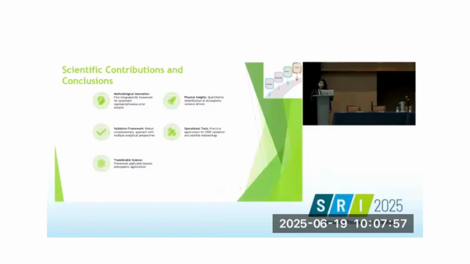We have a robust validation framework where we used multiple analytical perspectives, again helping us establish confidence in our analysis. The operational tools we have developed have practical applications for OSSE validation and the satellite meteorology field.